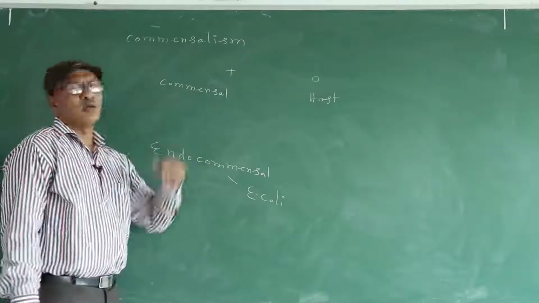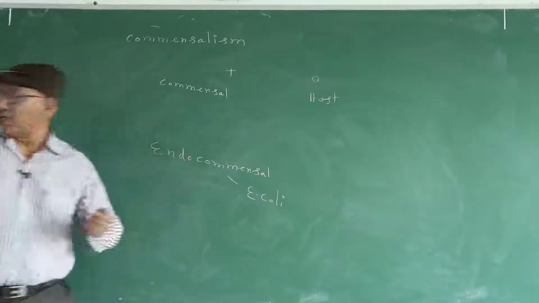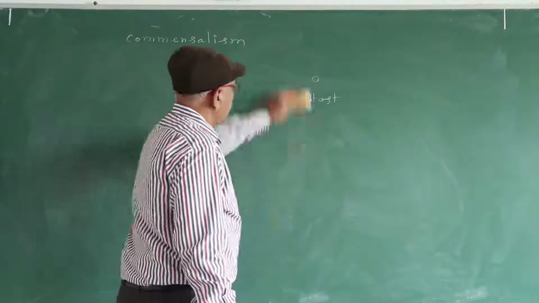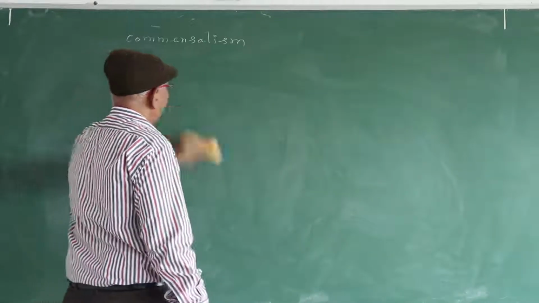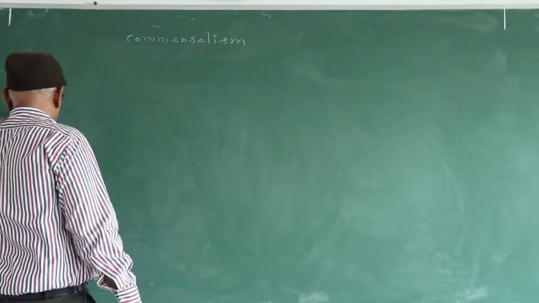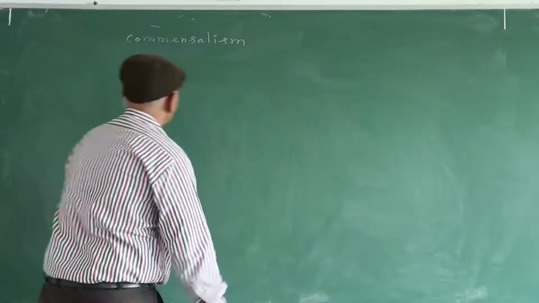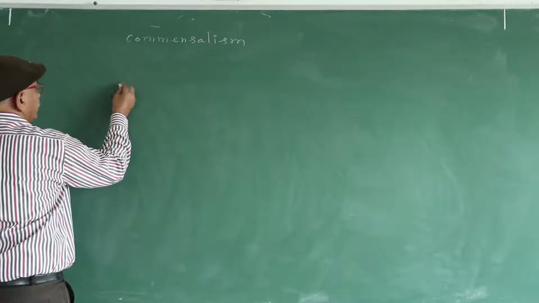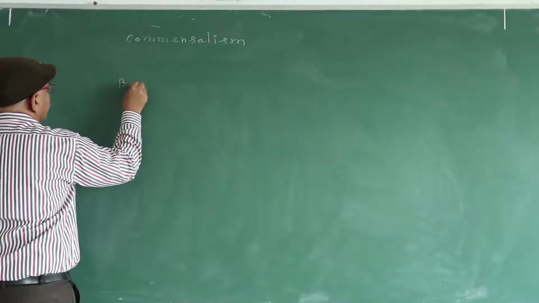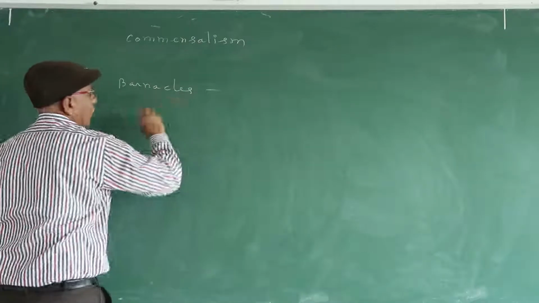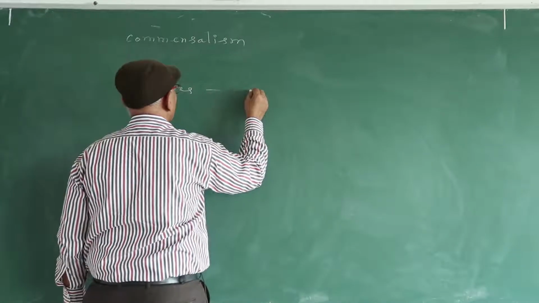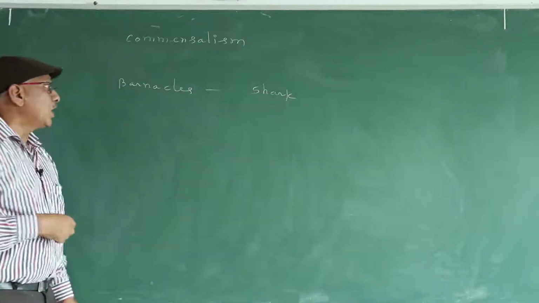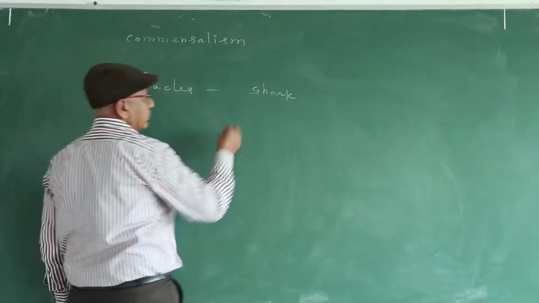So now we discuss ectocommensal examples. Commensalism: barnacles present on the back of sharks and whales.